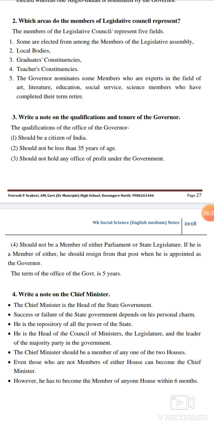The Chief Minister should be a member of any one of the two houses. Even those who are not members of either house can become Chief Minister. However, he has to become a member of any one house within 6 months.